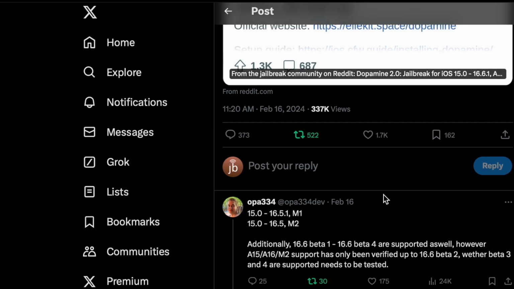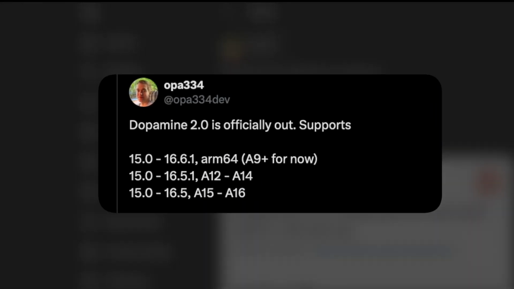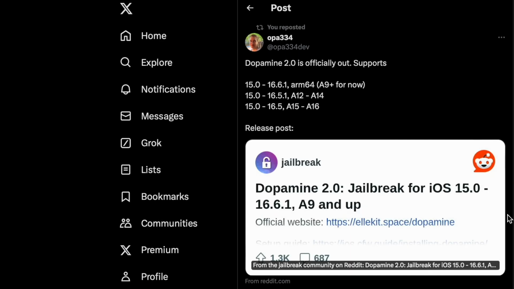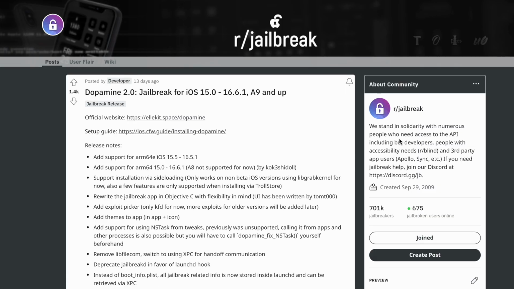All right, so Dopamine 2 just came out. So we're going to read this. Dopamine 2.0 is officially out. Supports 15.0 through 16.6.1, ARM64 A9 and up for now. 15.0 through 16.5.1, A12 through A14. 15.0 through 16.5, A15 and A16. Release post. So let's go ahead and check out the release post here.